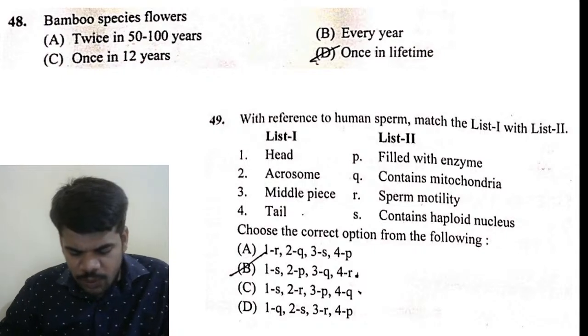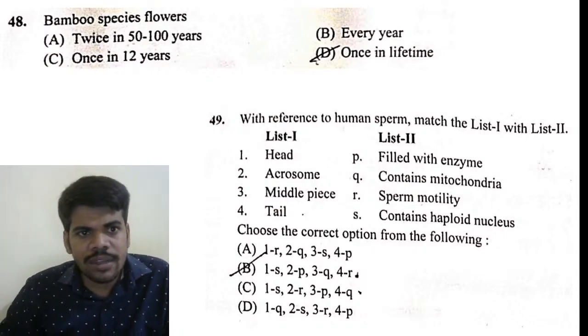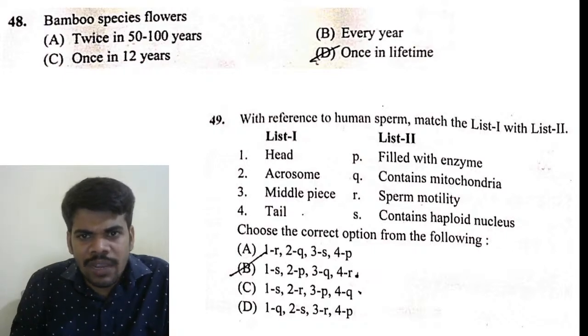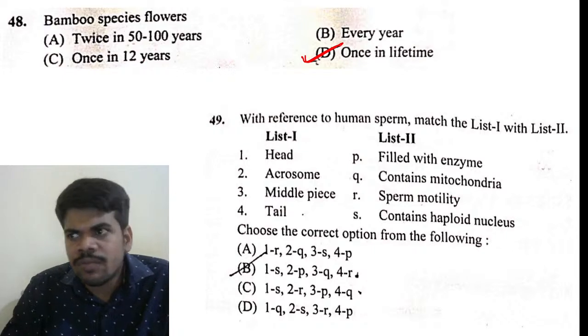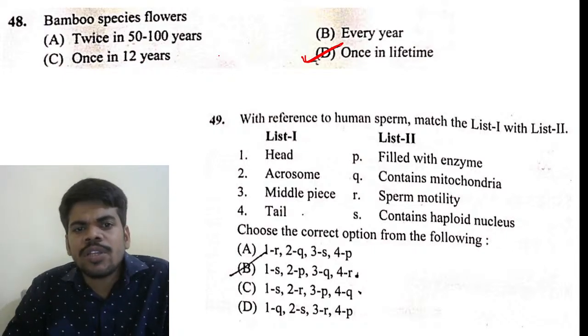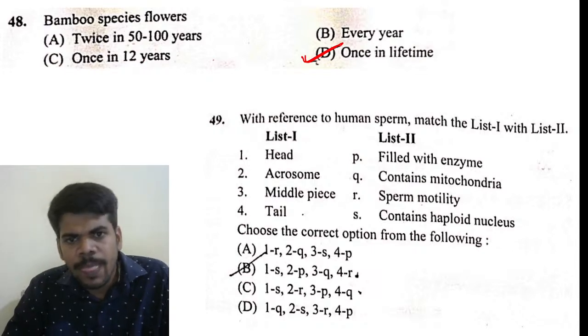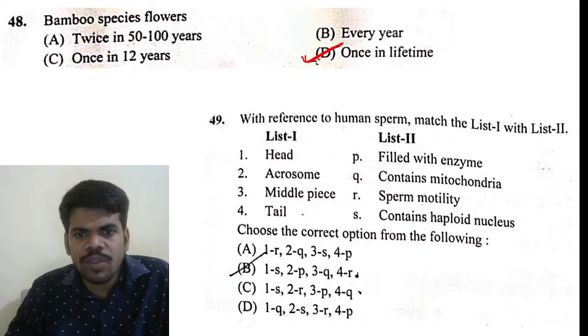Next, 47th question is deleted. 48th question is also deleted. Bamboo species flower once in a lifetime. This concept is in reproduction, and also in the evolution and organism-population concepts. Come to the 49th question.